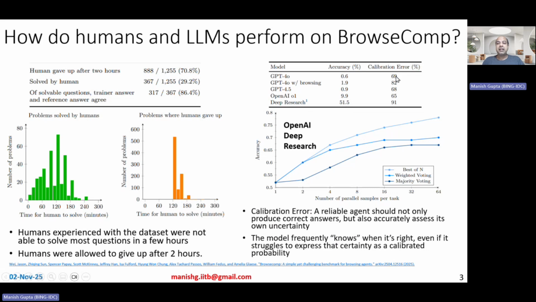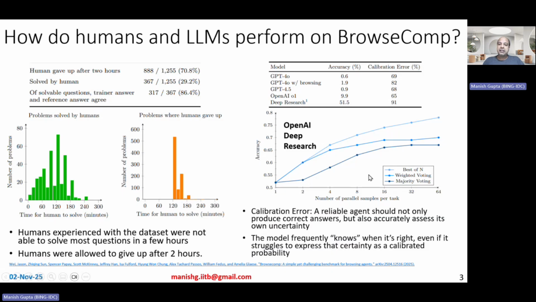Okay. If you look at calibration error, the calibration error is significantly high for deep research and for many other models, which basically means these agents are not completely reliable. A reliable agent should not only produce right answers, but also accurately assess its own uncertainty. If the calibration error is high, it just means the model is very confident about a wrong answer that it is providing. So that's one of the problems: even deep research models, from this table, come up with accurate answers 51% of the time, but several times they are unnecessarily certain about their wrong answer.